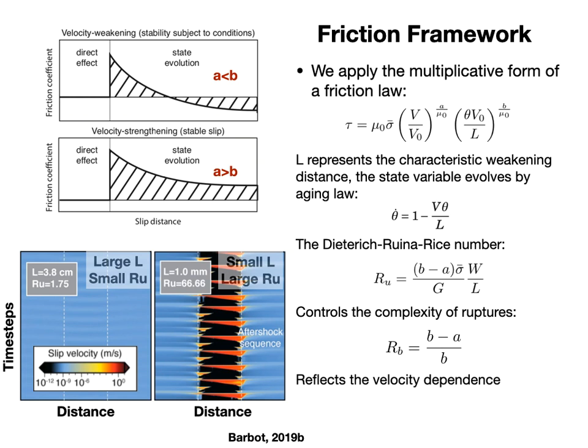The left figure shows the slip cycles of a small Ru regime. You can tell that it generates simple aseismic periodic SSEs. The right side shows the slip cycles of a large Ru regime. It generates complex earthquake sequences. The other number, Rb, reflects the velocity dependence. Positive Rb represents velocity weakening and negative Rb represents velocity strengthening.